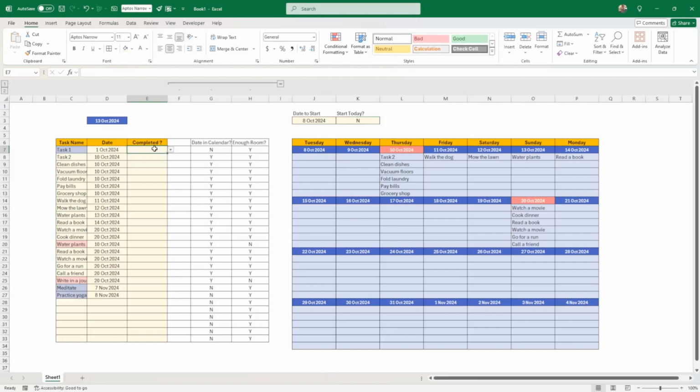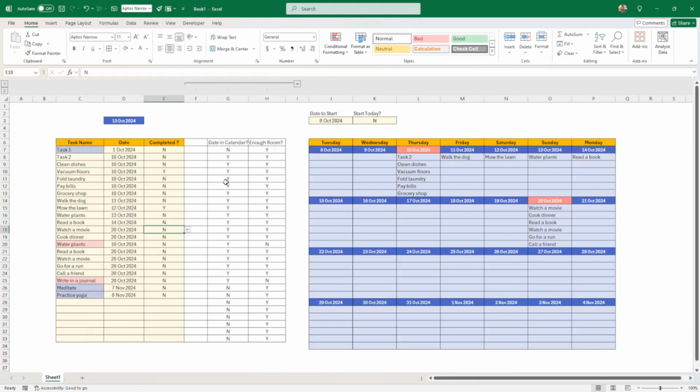I'm first going to clear it. Actually, I'm just going to put no, and I'm going to put this all the way here, and here I'm going to clear it. Okay. So what we have is a completed flag, yes no. What can we do with this? I didn't want to add more formatting to this, so I've decided to put a tick at the end of those.